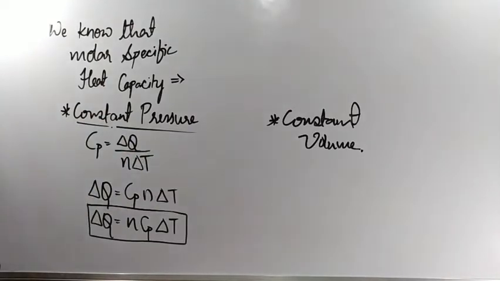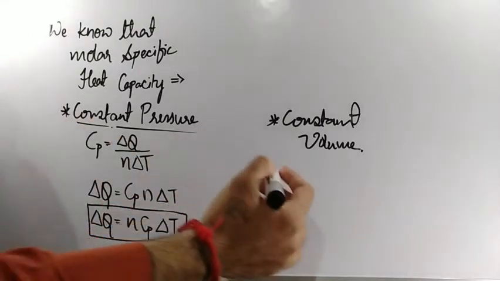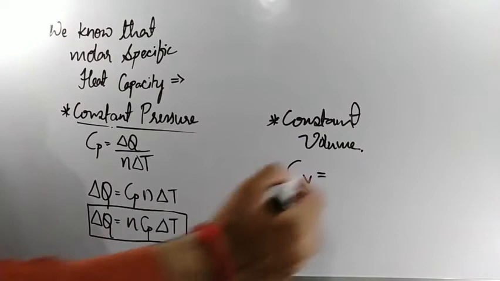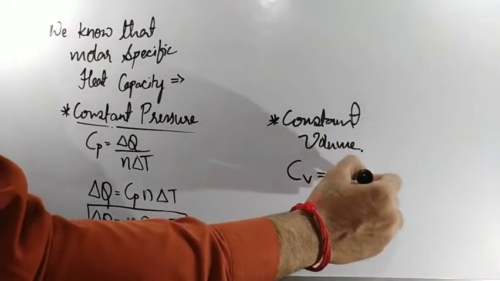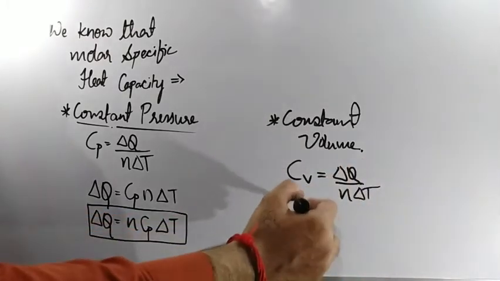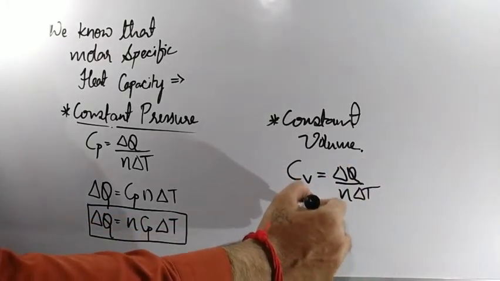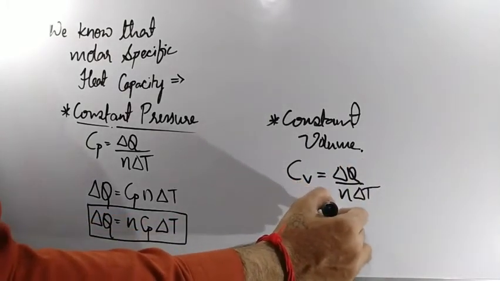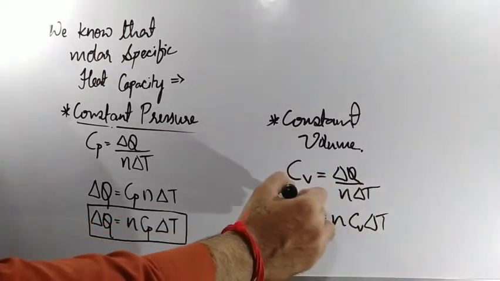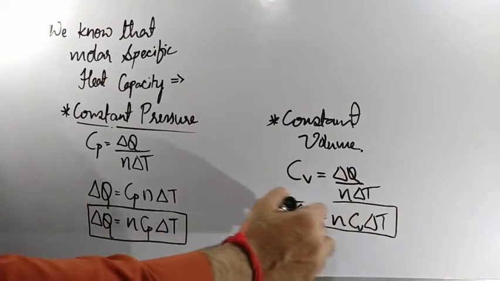If I talk about the constant volume case, Cv is equal to delta Q by N delta T, or delta Q is equal to N Cv delta T. So these are our formulas.